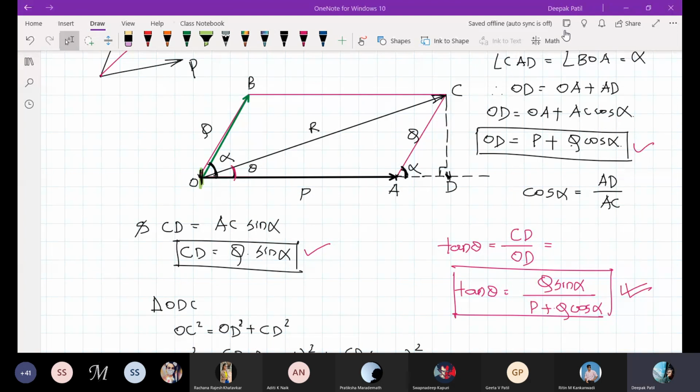Any doubts, students? No, sir. Right, so we'll take a few numerical examples in my next class based on this parallelogram law of forces, and then you will be much clearer with the understanding.